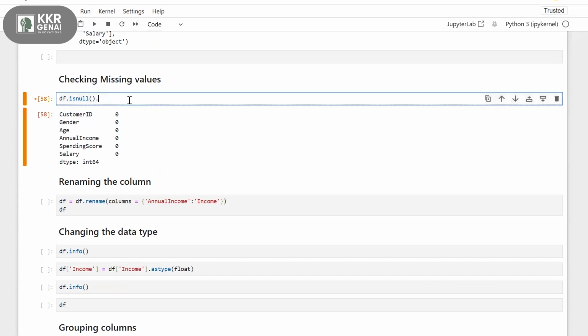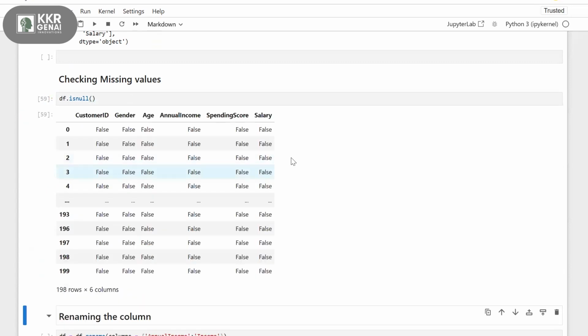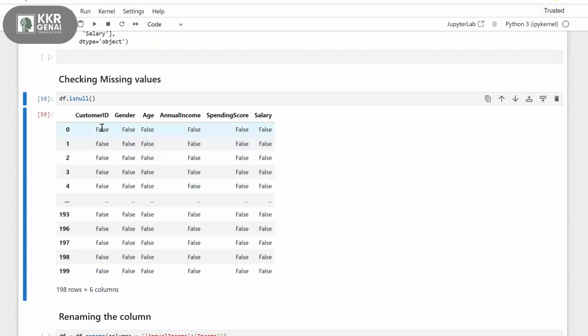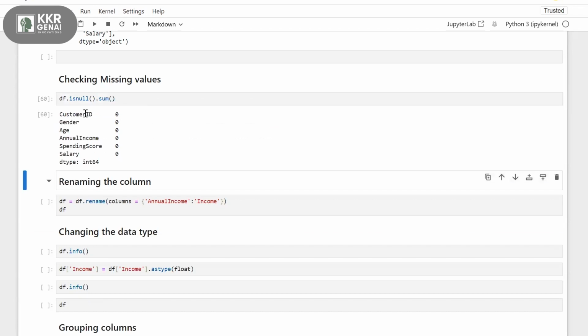If I don't give the sum over here, you will get the output like this. So your data frame is giving some Boolean values: false, false, false, false. So where it is false, that means it contains some value. If it is true, then it is a null value. If I use the sum, then it will count the missing values for every column.